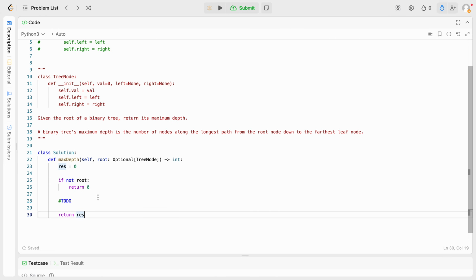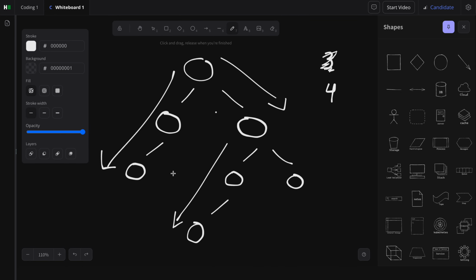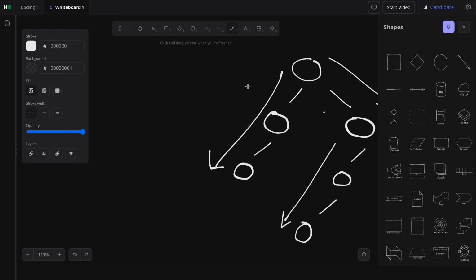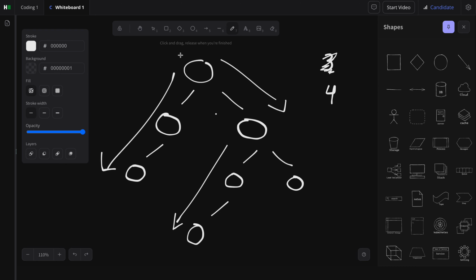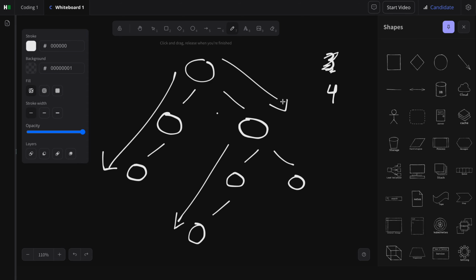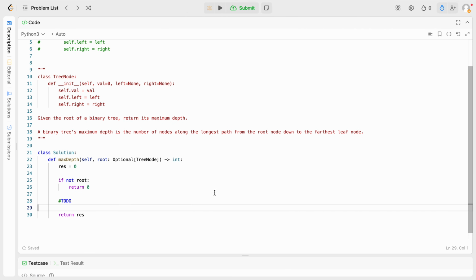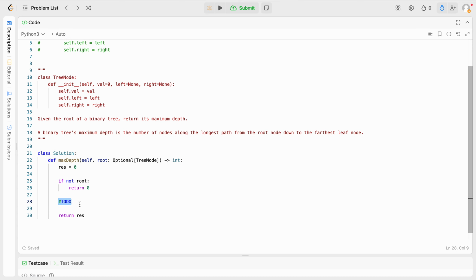This seems like a maximum question where you go down every path and just keep track of what the maximum depth was of that path. You go down this one, it's 3, and then when you go down this path, you see it's 4, so you replace the 3 with the 4. I just don't know if that's the ideal time complexity.